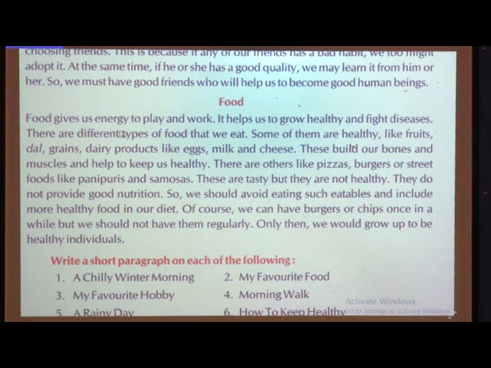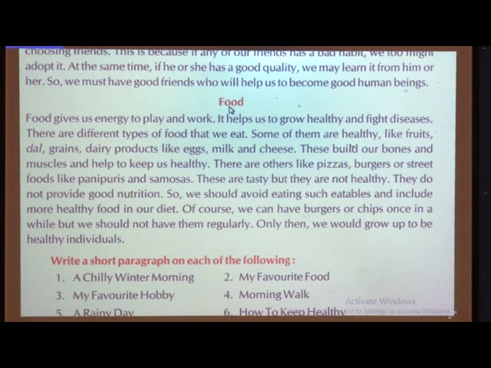Food gives us energy to play and work. What is the main function of food? That it gives us energy to play and to work. So children, the main theme of this topic is that it gives us energy and helps us to play and work. Now, how does food help us? It helps us to grow healthy.